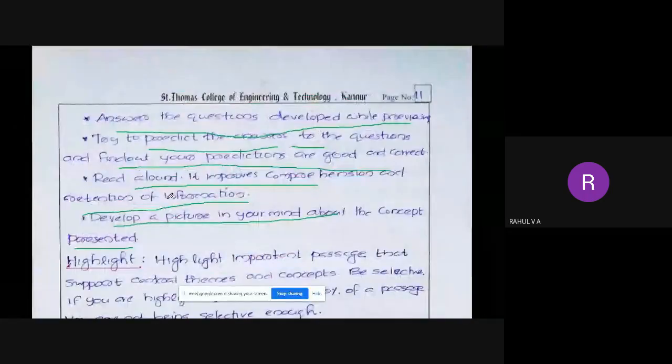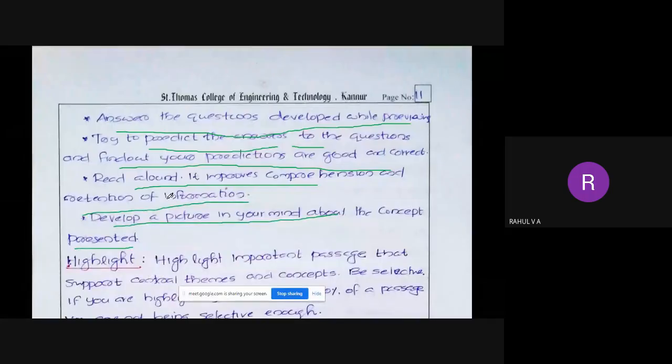First, while reviewing, you might have known some headings or some subheadings or some bold or italic words. You may have studied all those words already. Okay, you can connect it there. And also while reading, you try to answer the question and find out whether the answers are correct or not. And while reading, you can read aloud so that it will be in your memory for a long time. And also while reading, develop a picture in your mind about the concept presented.